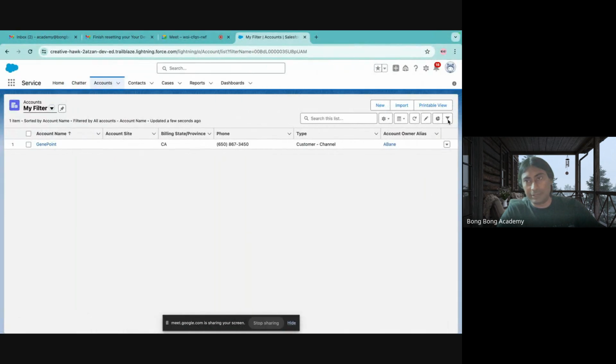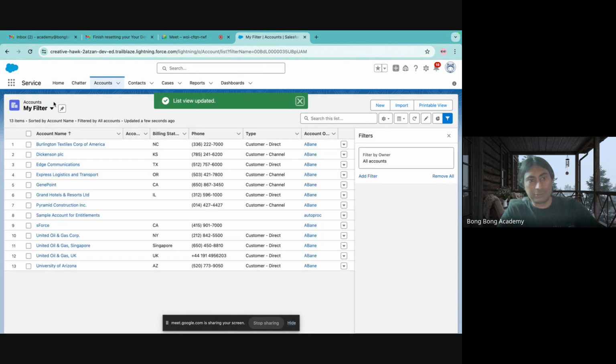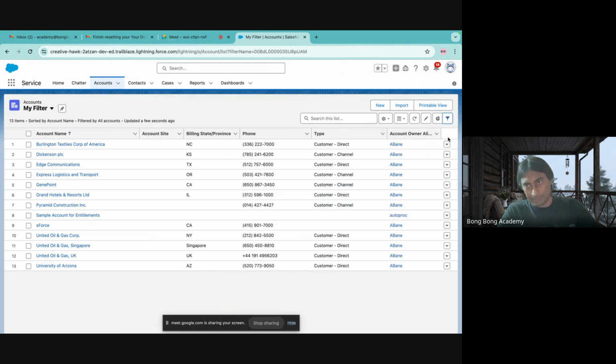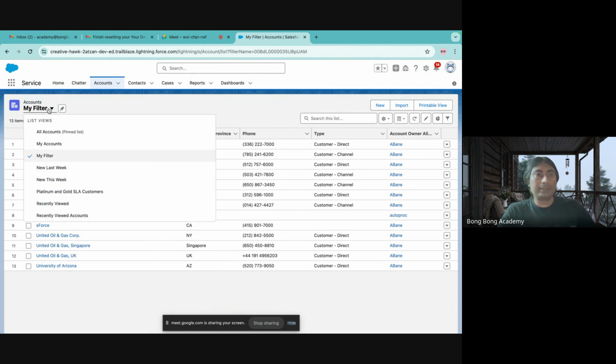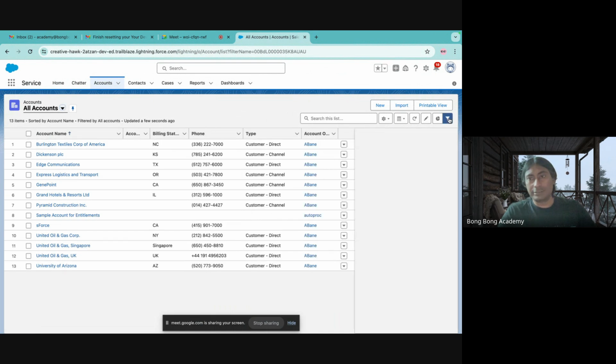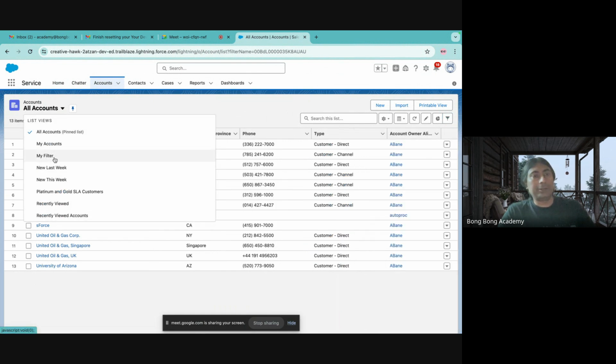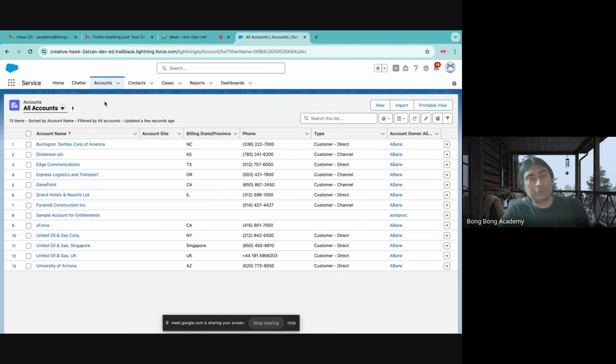Similarly, if I remove the filter from here, all records will show. There are now 13 records in this table, that means in this object. All list view shows all records, no filters. See? No filter. You can create your own filter and create your list view, so that you can see a lesser number of records than all records. Any questions so far?